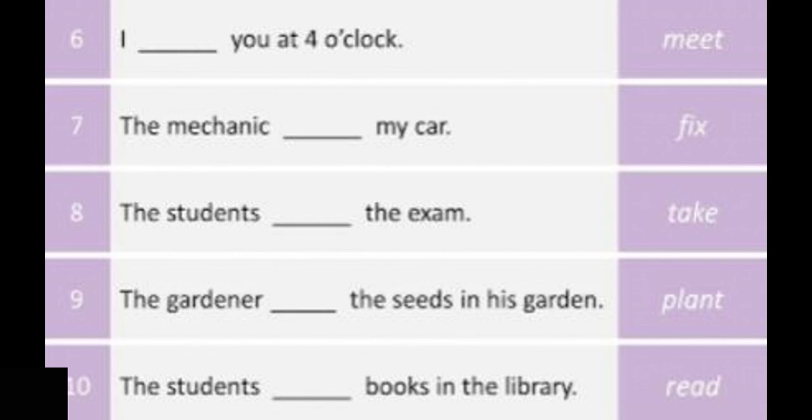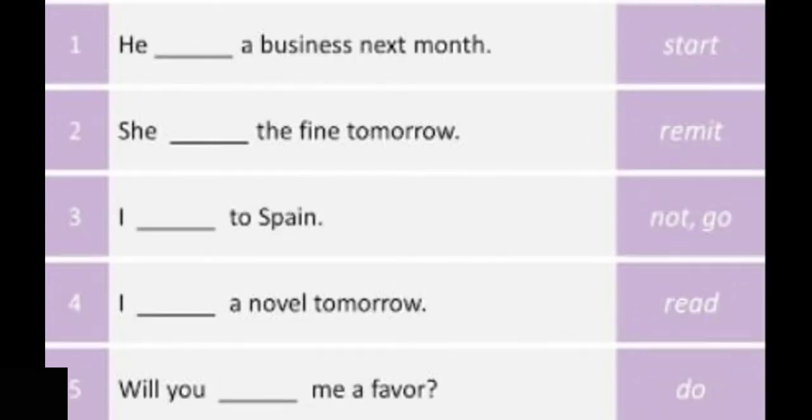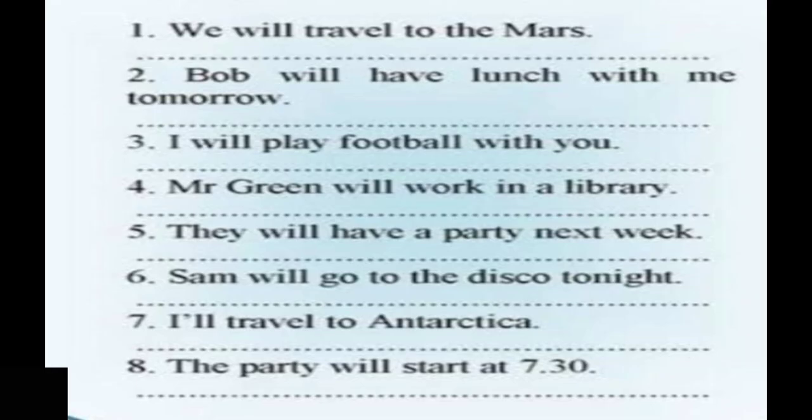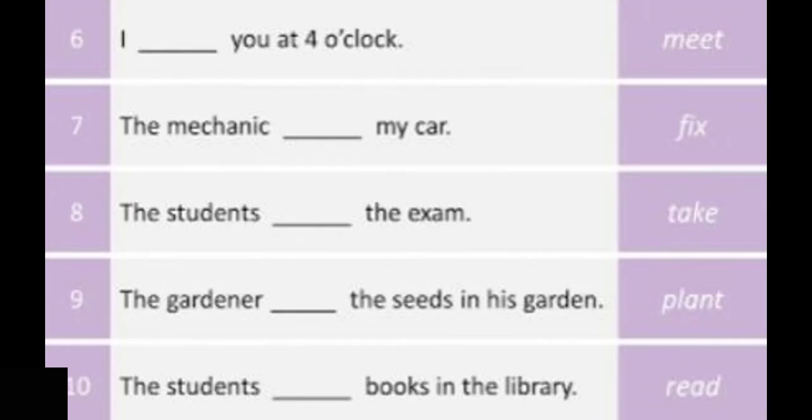You have to use the auxiliary verb along with the main verb listed beside it, right? This is the exercise on simple future tense. I hope you can do it.